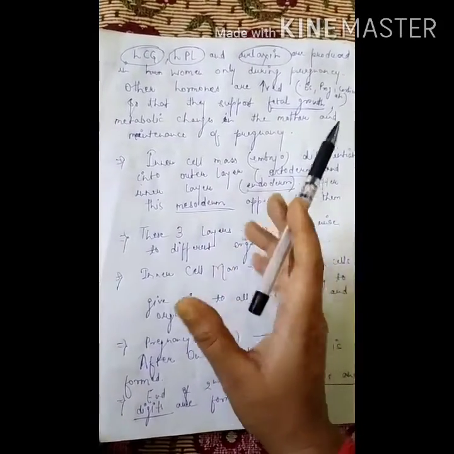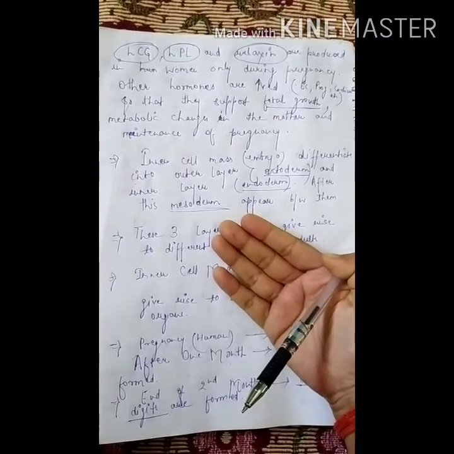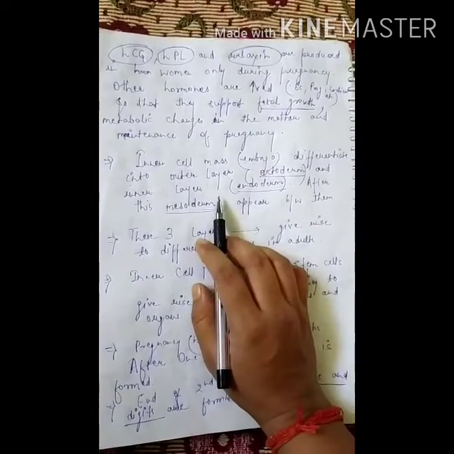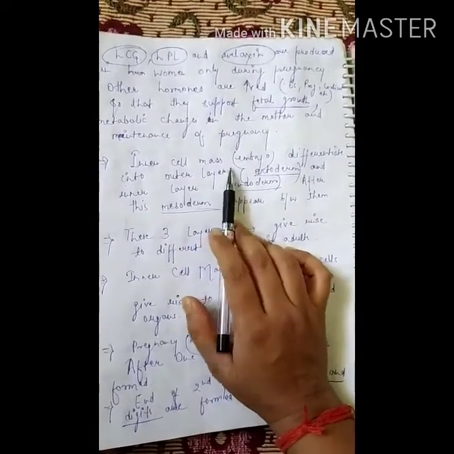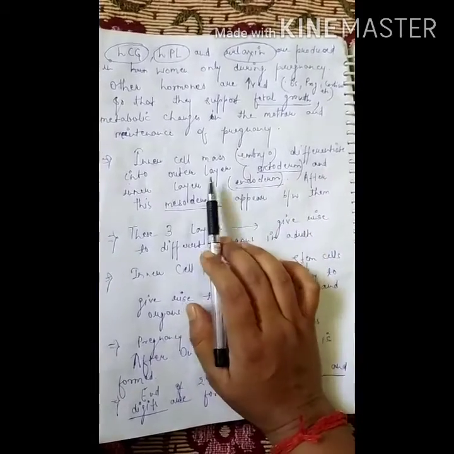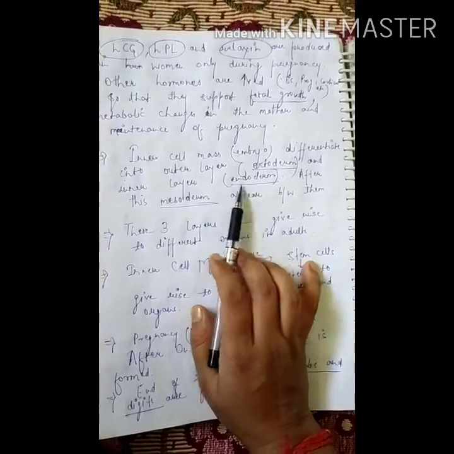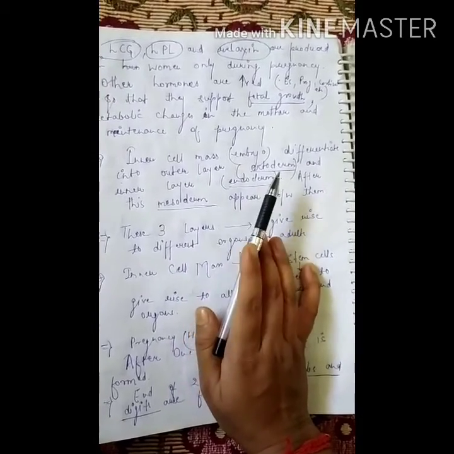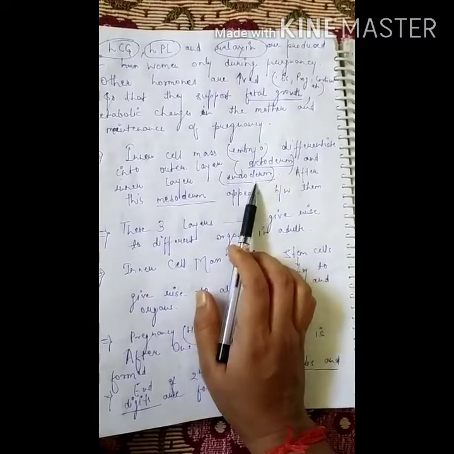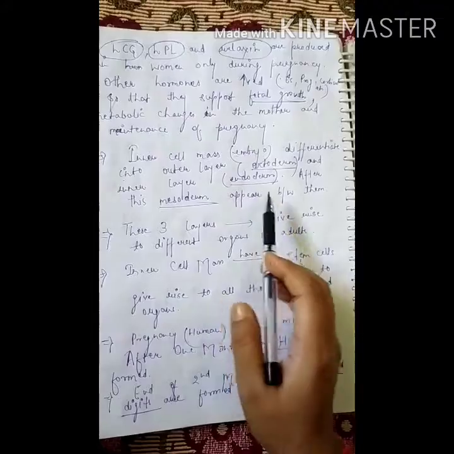Now that was about the trophoblast, the outer layer of the embryo. What about the inner cell mass? The inner cell mass forms the embryo. It differentiates into an outer layer called ectoderm and an inner layer called endoderm, and after a few days the mesoderm appears between the ecto and endo layers.